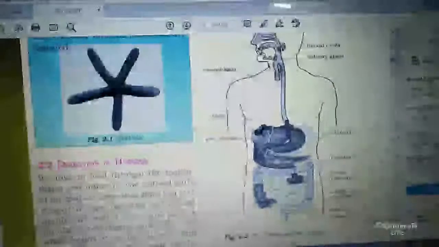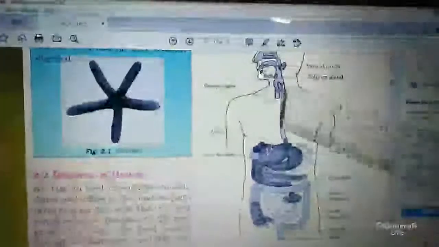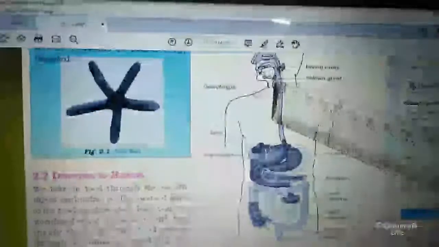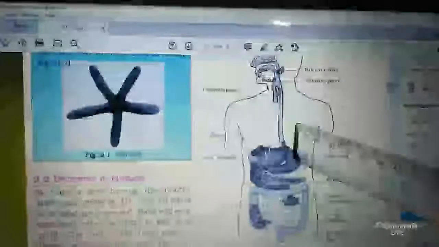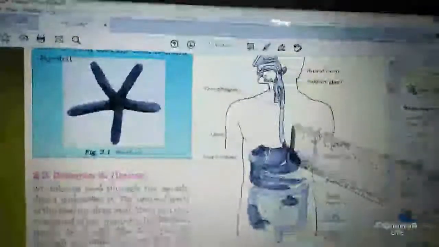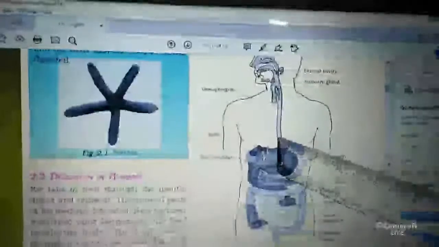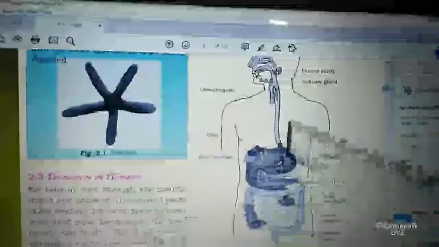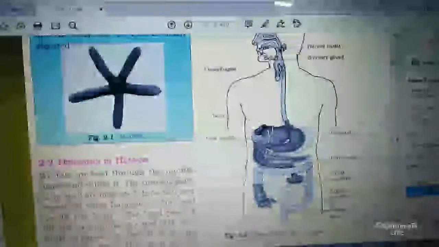No protein or fat digestion occurs in the mouth. Now the food comes through the food pipe. The muscles of the food pipe push the food into the stomach. In the stomach, the acidic medium kills the germs. And next, the digestive juices of the stomach partially digest the protein materials.